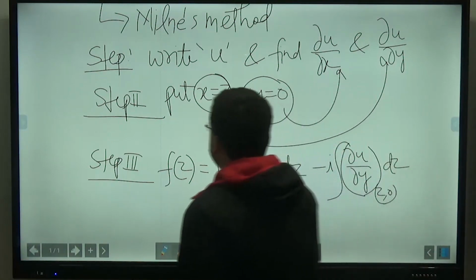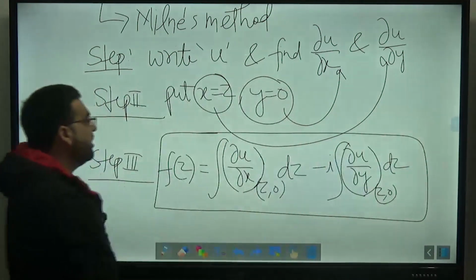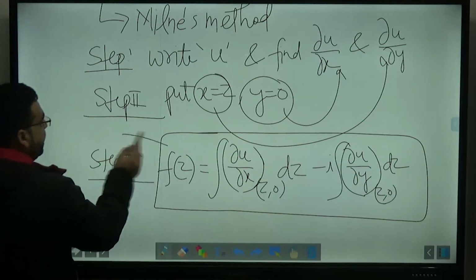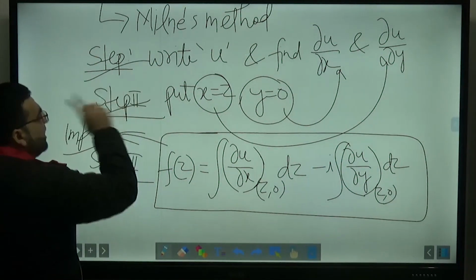So this is the Milne's method, and from this particular method some questions have been asked in previous year GATE examinations. So it is an important formula. If you do not want to remember step number 2, that is also totally fine.